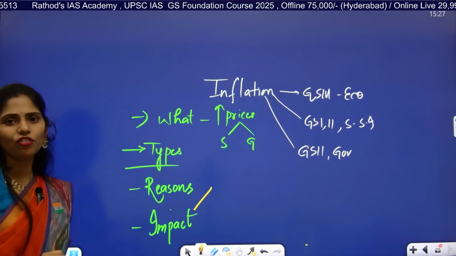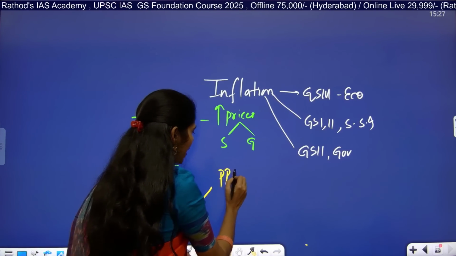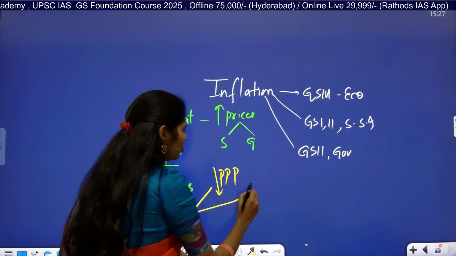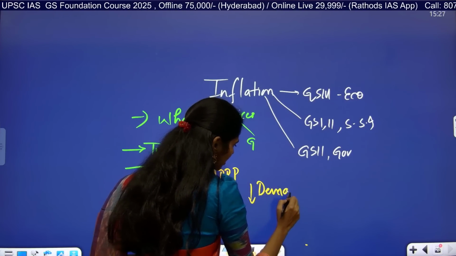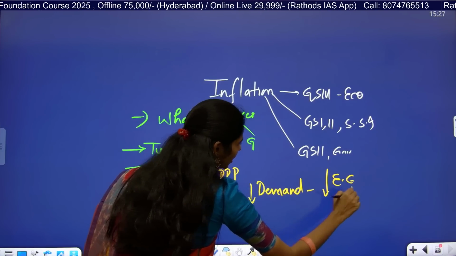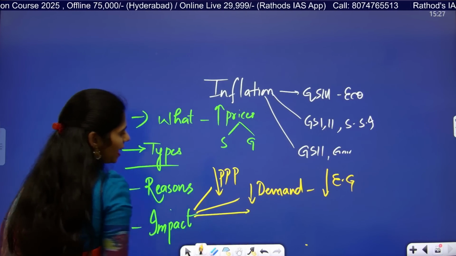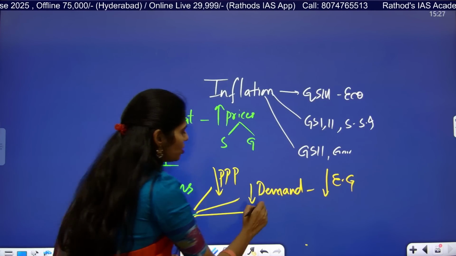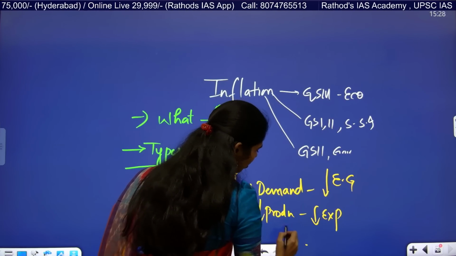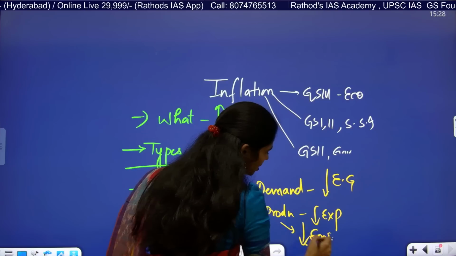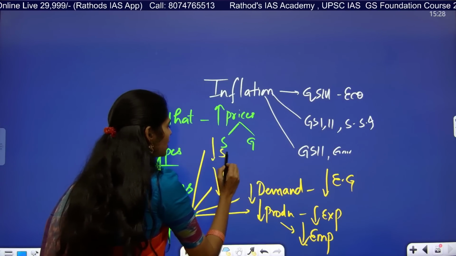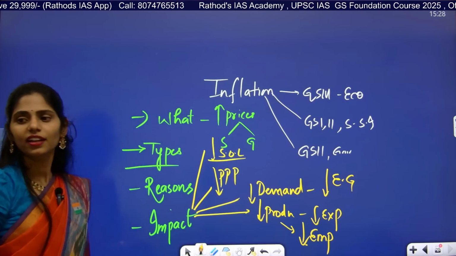Because of increasing of price, purchasing power will decrease. Purchasing power of the rupee will be decreased. Next, demand for goods will be decreased. So whenever there is decrease of demand, what happens? That will lead to decreasing of economic growth of a country. And whenever there is decrease in demand, there will obviously be decreased production. Because of decreased production, what happens? Decreasing of exports, and also decreasing of employment opportunities. That will lead to further declining of standard of living of people, right? So all these were the problems.